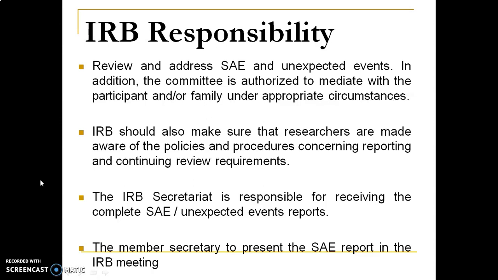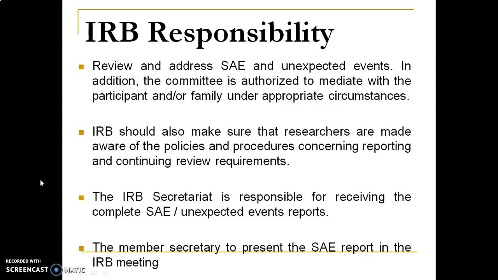Even the IRB should make sure that the researchers are made aware of the policies and procedures concerning reporting and continuing review requirements. As we know, primary education should be given to the study participants, and the IRB also should get complete information.